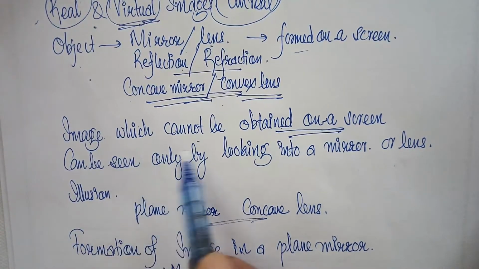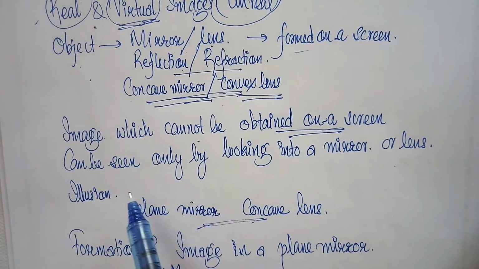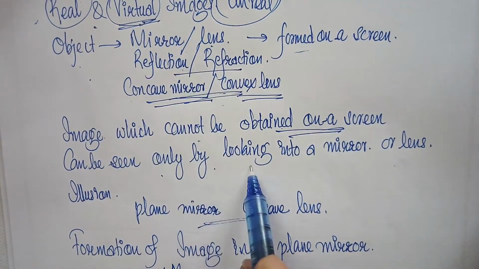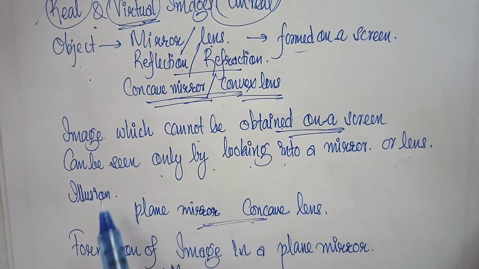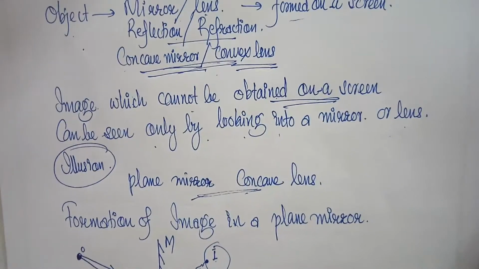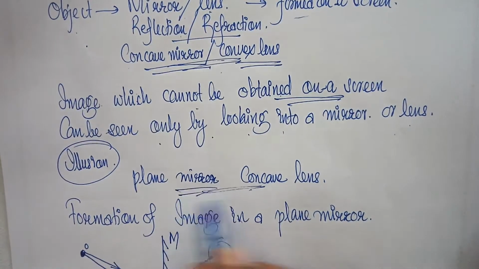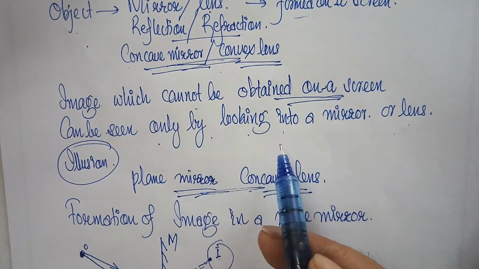The virtual image can be seen only by looking into a mirror or lens. It can be said it's an illusion. Plane mirror or concave lens gives a virtual image.